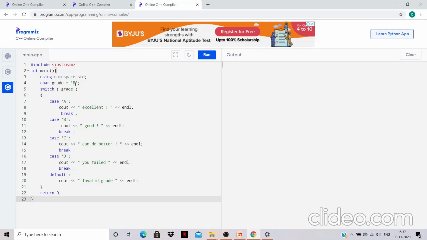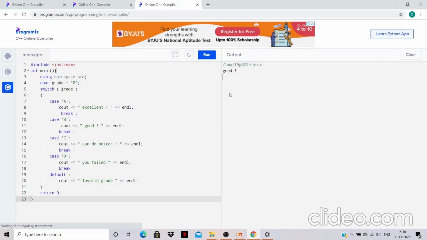So we have entered B. So the output should be good. Let's see. Yes, our output is good. So basically switch case is used when we have to apply a lot of conditions in our program and we want to perform a different task for each choice. Using if-else in this case will not be an effective method as our program will become very lengthy.